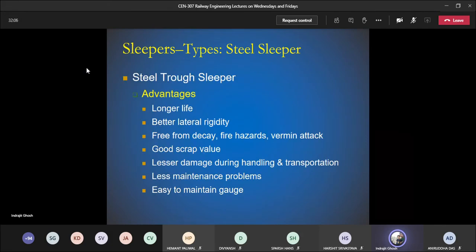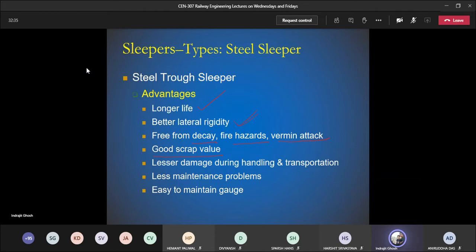Advantages. Now, whenever we are saying advantages, as we have discussed about wooden slipper, all the advantages are related to wooden slipper. So longer life, as we said, 40 to 50 years, better lateral rigidity, more stability, free from decay, fire hazard, vermin attack that we have seen as problems for the wooden slipper, good scrap value.